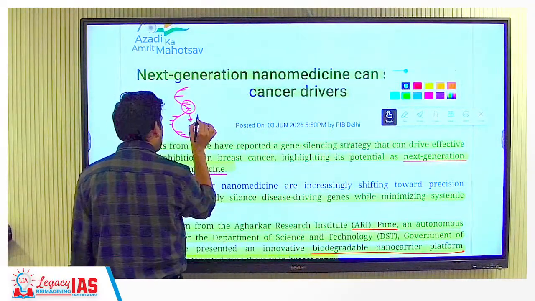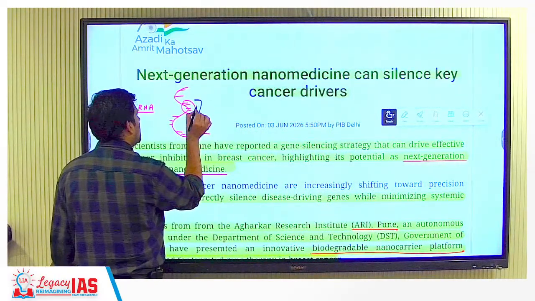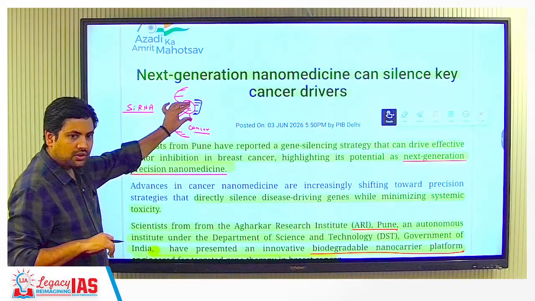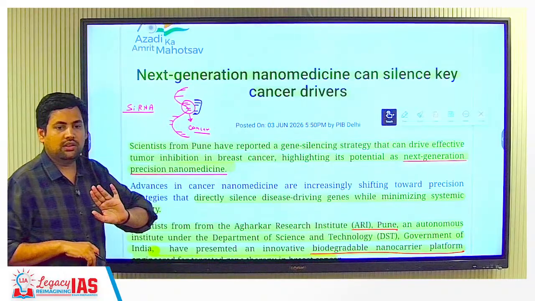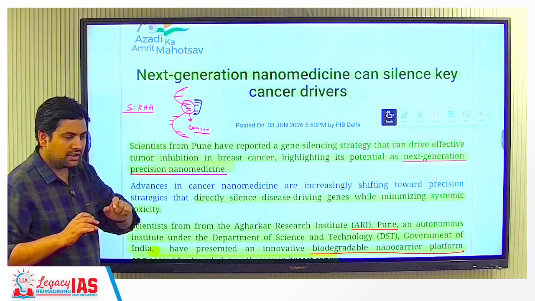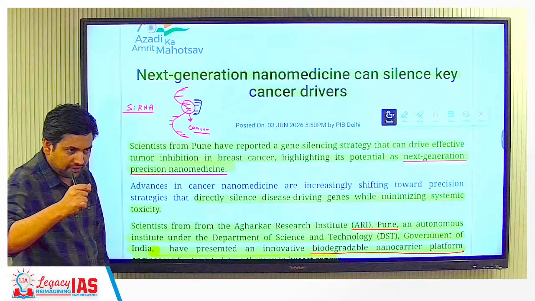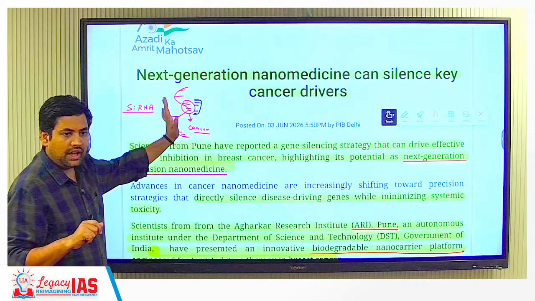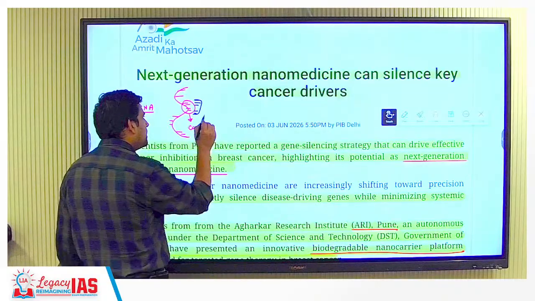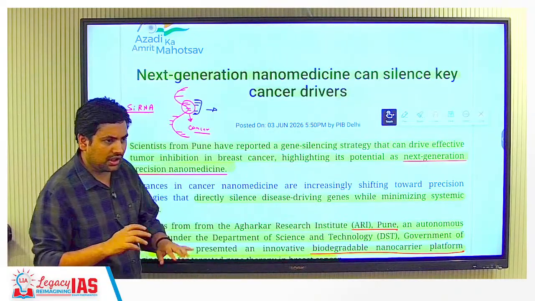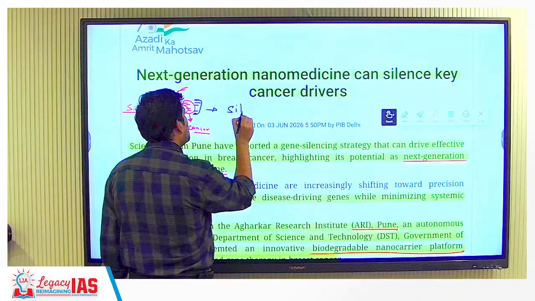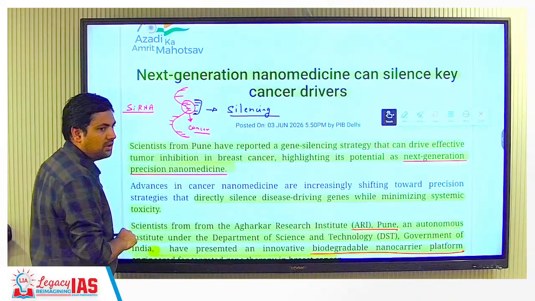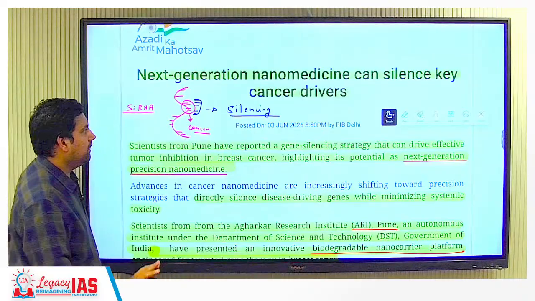These small interfering RNAs will go and get attached here. Because of this, this part of your DNA won't get expressed. This is called small interfering RNA. It is interfering with the issue part, and in this way it is not editing or cutting out, nothing. It is doing something known as gene silencing. It is silencing this part of the gene. This is called small interfering RNA.